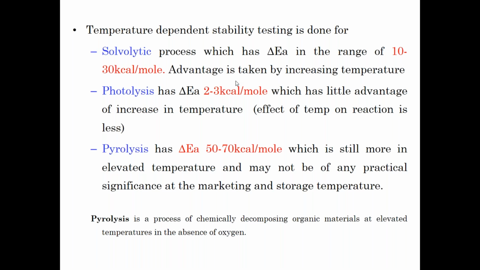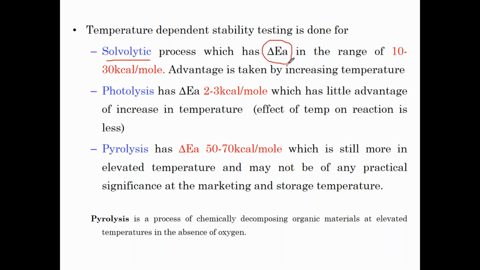Some examples I just highlight here. The first one is the solvolytic process. Generally this solvolytic process is one of the degradation procedures which gets affected by increasing the temperature. The most important thing that helps us decide whether I can go with the Arrhenius accelerated stability study is the delta EA value.